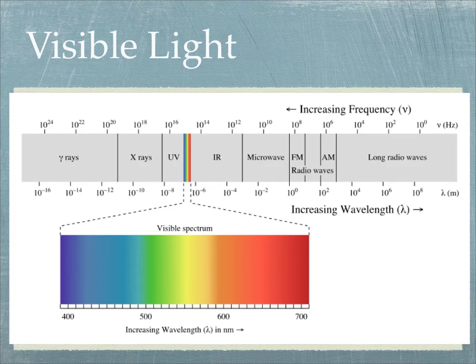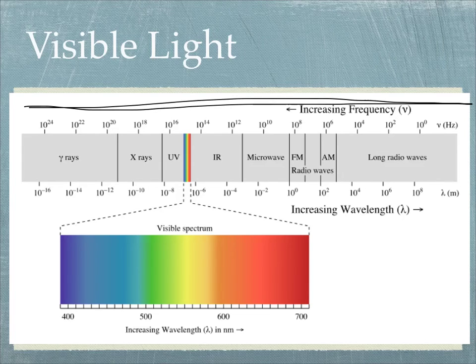Here's visible light, and look at this whole spectrum all the way across here. See how big that is? And visible light is just this little bit right here. And then, of course, they expanded it down below. But that's just that little bit that we can see. We can't see any of those other rays. And so you can see all the rays that are given here. We have gamma rays, X-rays, ultraviolet, infrared, and microwave, which I didn't talk about, but they fit right there. Radio waves, and then longer radio waves, and so on. So this is your spectrum.